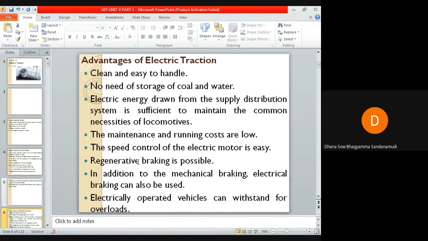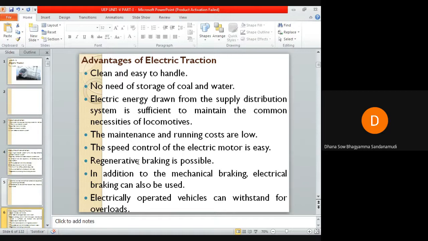Let us see the advantages of electric traction. The electric traction system is cleaner and easy to handle, and there is no need for storage of coal and water, which in turn reduces the maintenance cost as well as saving coal. One more advantage is that the electrical energy drawn from the supply distribution system is sufficient to maintain the common necessities of the locomotive, such as fans and lights. Therefore, there is no need to provide any additional generators.